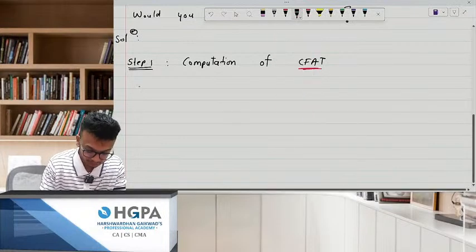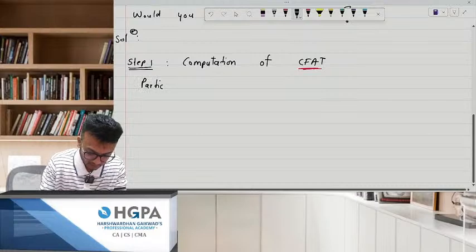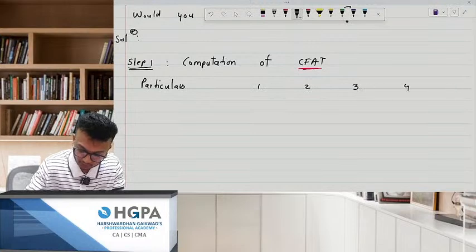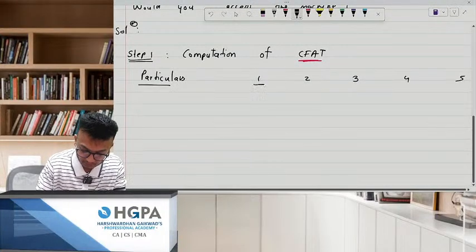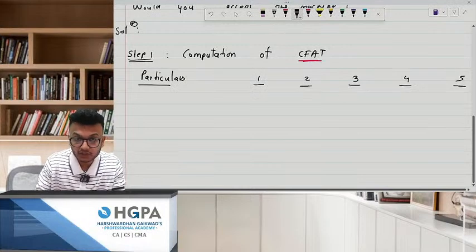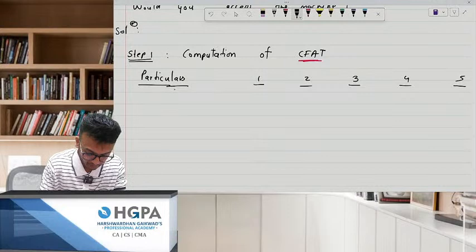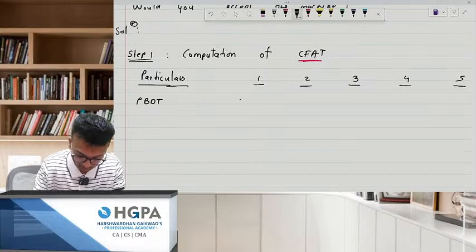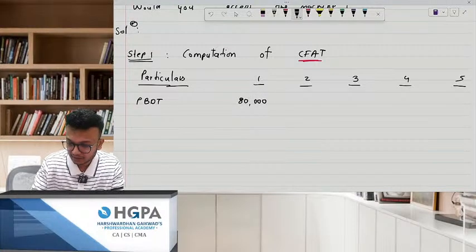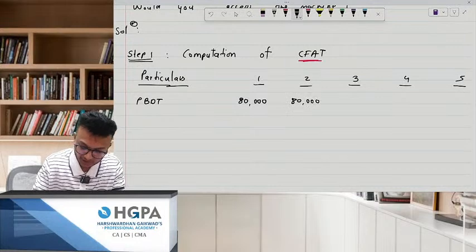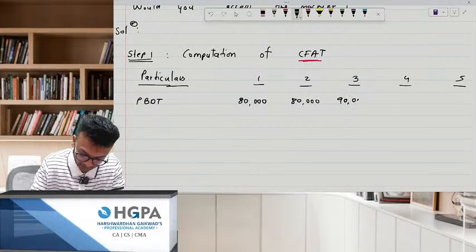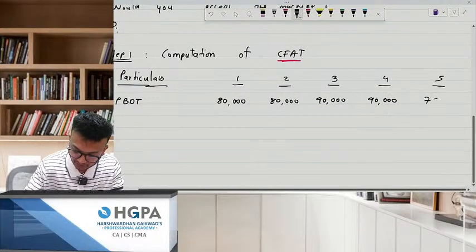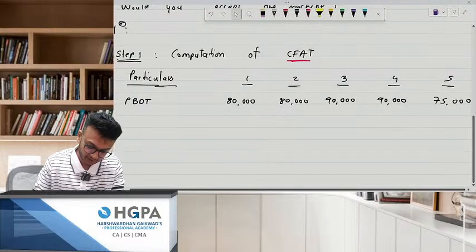It's very simple. Particulars: 1, 2, 3, 4 and 5. So from where will we start? You will start with the revenue, the profit which they have given you. So it is PBDT, that is profit before depreciation and tax. Just write down the figures: 80,000, 80,000, 90,000, 90,000, and then 75,000. Simple. This is your PBDT.